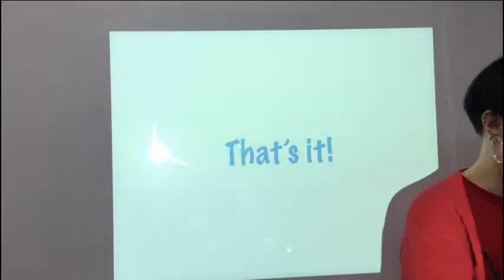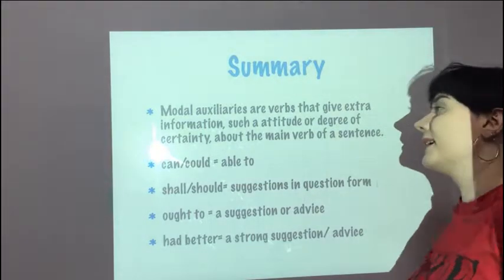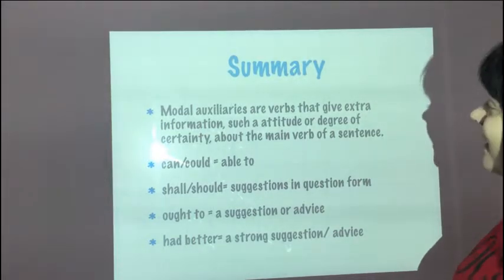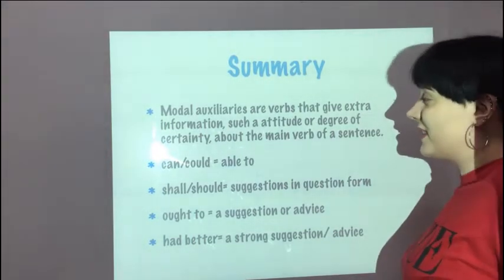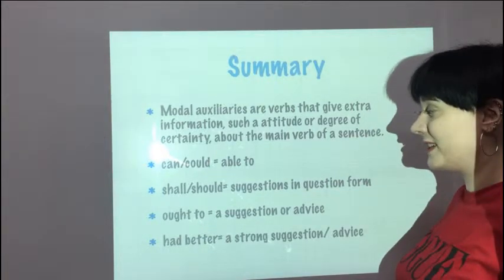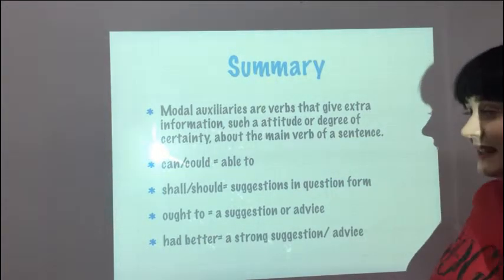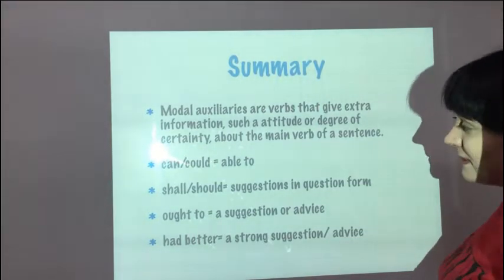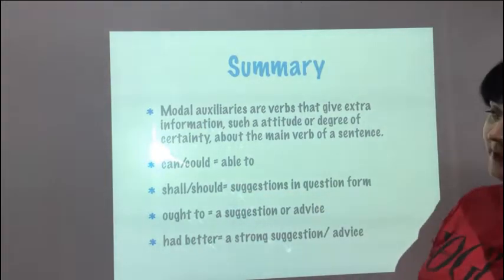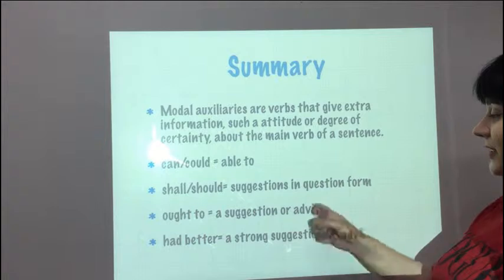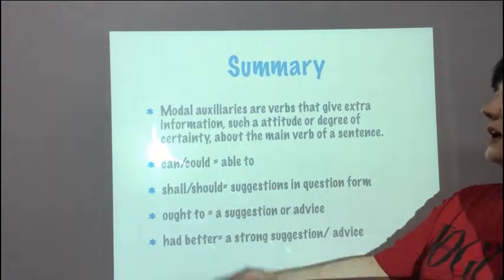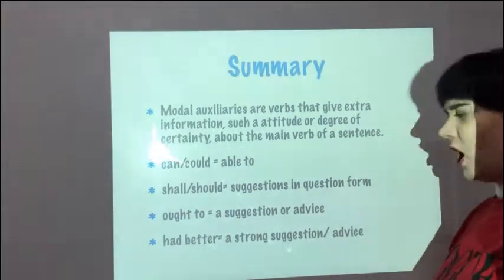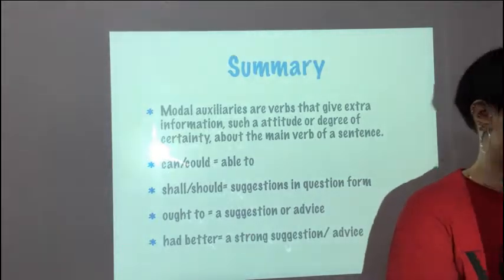Well, that's already it. So let's take a look at our summary. So, modal auxiliaries. I hate this word. Are verbs that give extra information, such as attitude or degree of certainty, about the main verb of a sentence. We have can and could, shall and should, ought to and had better. With can and could just meaning being able to. Shall and should is a suggestion in question form, mostly used. And then ought to is a suggestion or advice. And had better is a strong suggestion or advice.